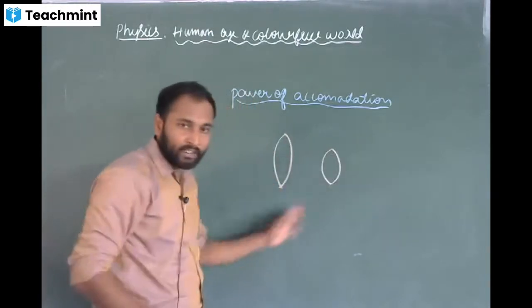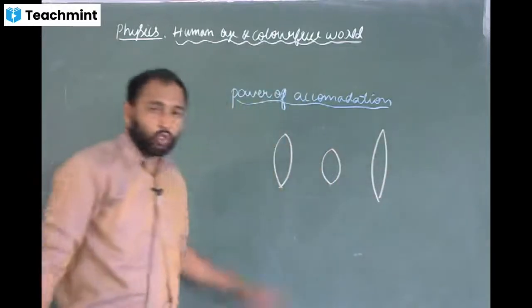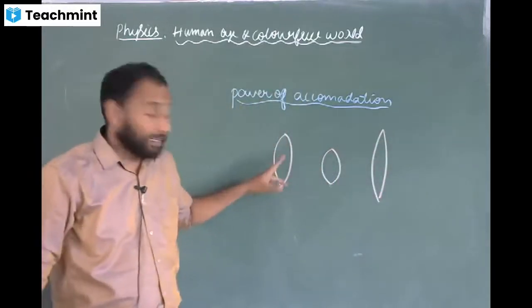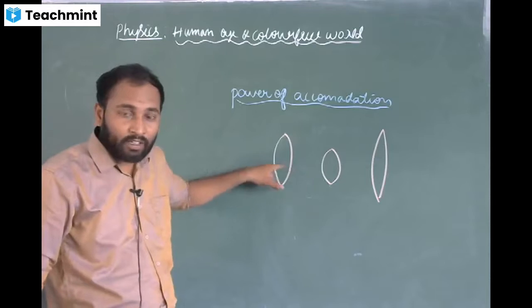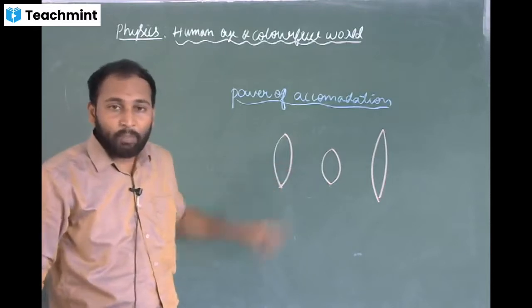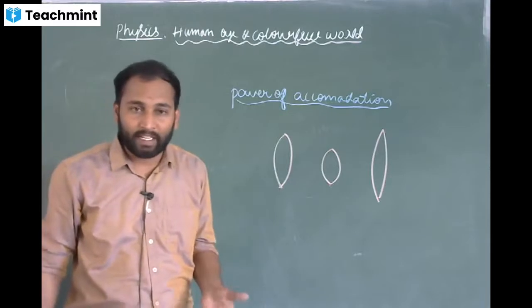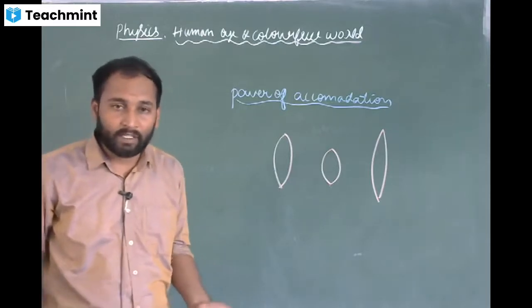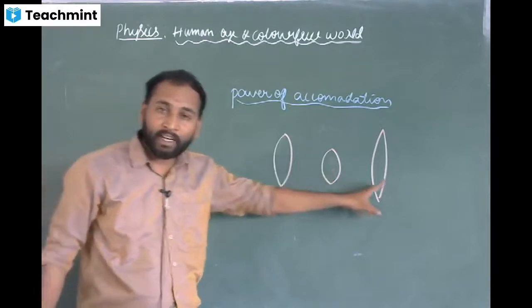We can increase the curvature and we can decrease the curvature. This is done with the help of the ciliary muscles.